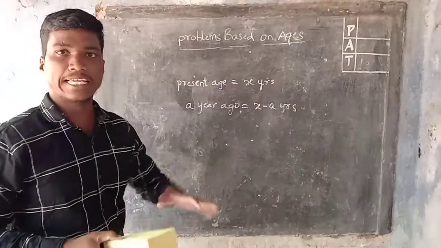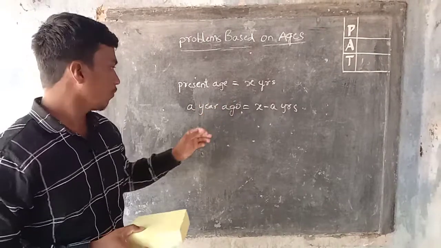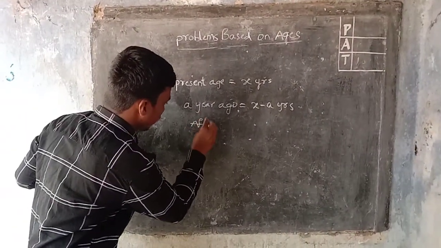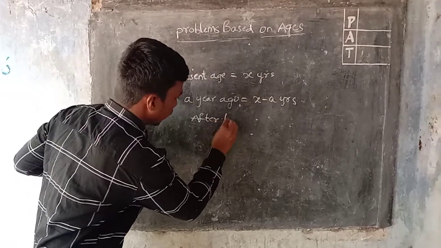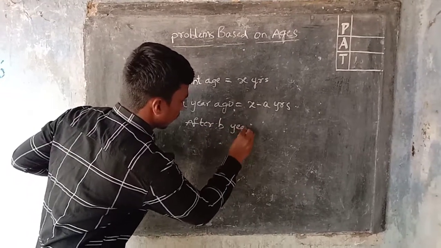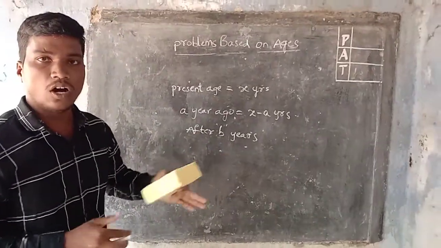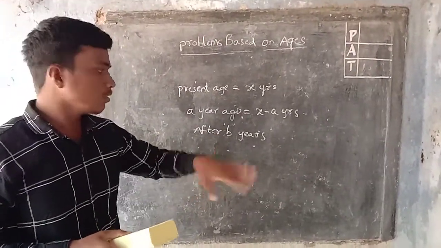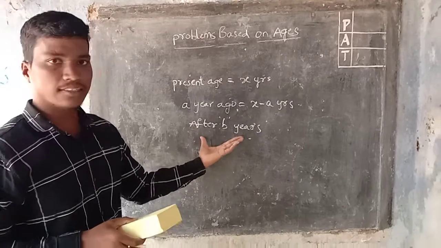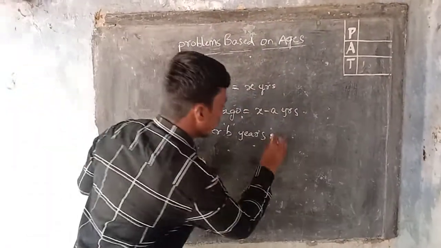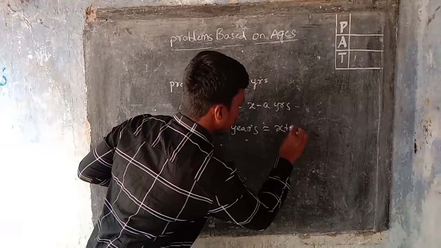For example, if the problem says after b years, or after, we have to add it to the present age, that is x plus b years.